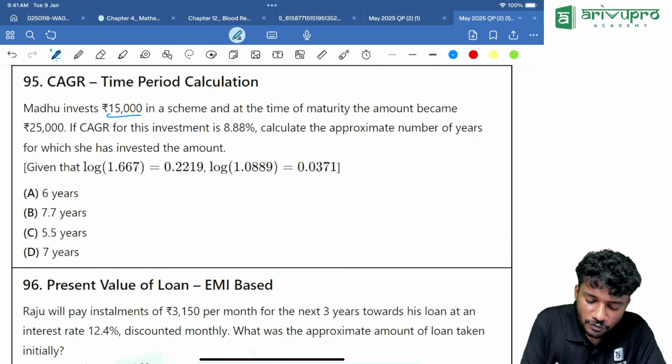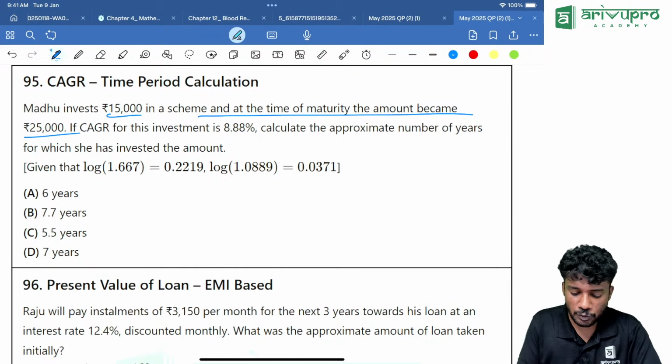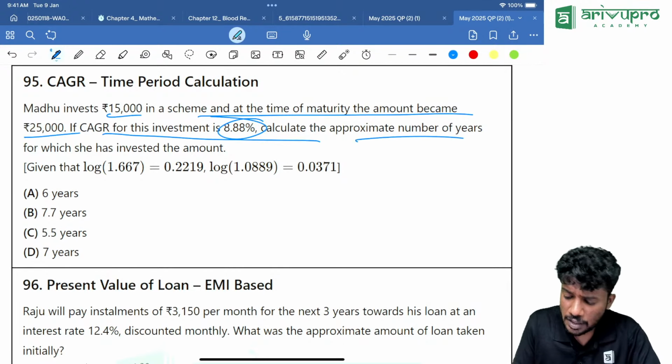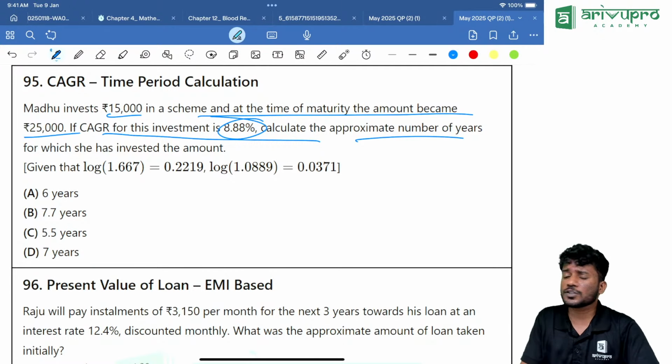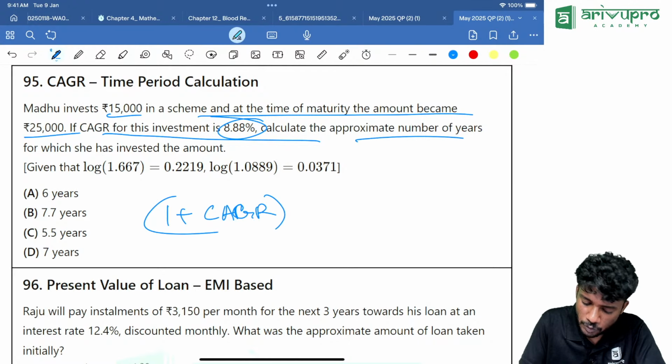Madhu invests 15,000 and at the time of maturity it became 25,000. If the CAGR of the investment is 8.88%, find the number of years. We can always use the options. Now, 1 plus CAGR the whole raised to the option. The option is what? The time.